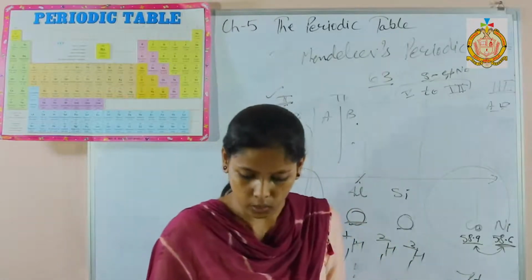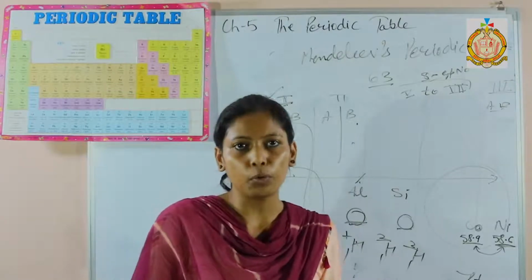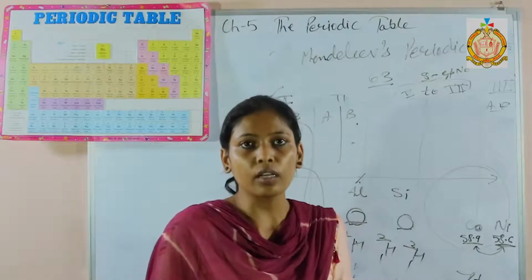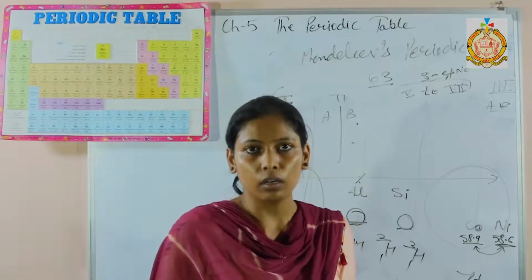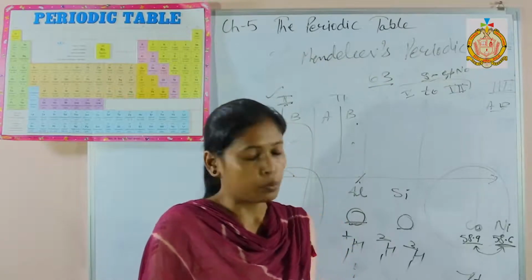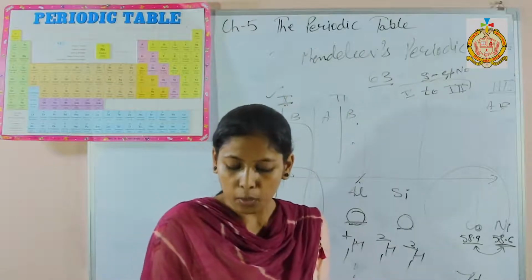So that is another disadvantage. Another thing is, he has not explained anything about electron arrangement, that is electronic configuration. Next one is position of hydrogen. Position of hydrogen he has not mentioned. Hydrogen was not given a fixed position.